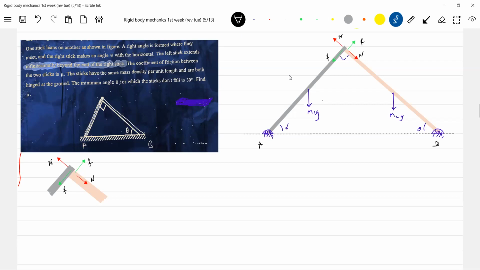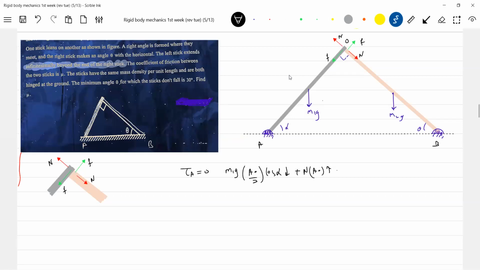Okay, this is O. We'll directly go for torque about A. Net torque about A should be equal to 0. So net torque about A should be 0 means M1G AO by 2 cos alpha clockwise plus N into AO anticlockwise.